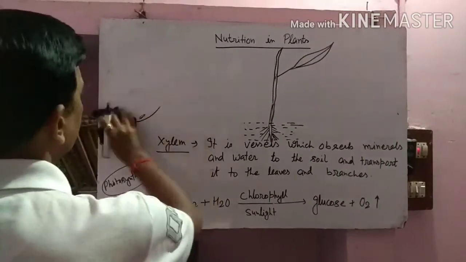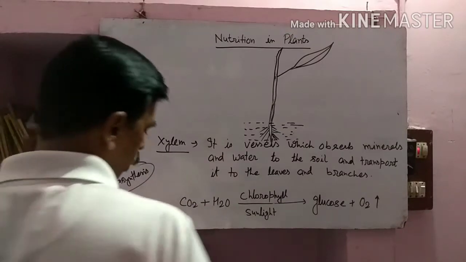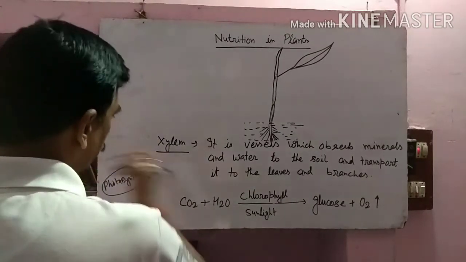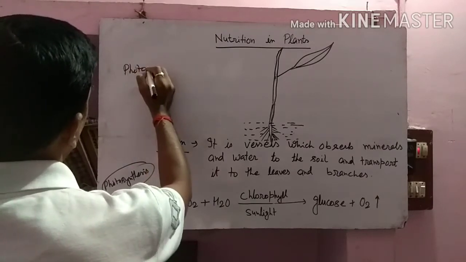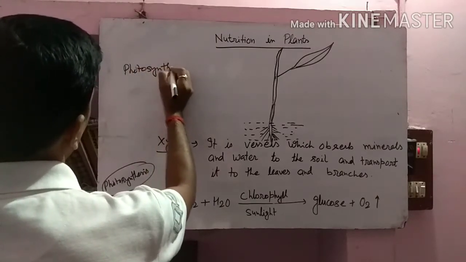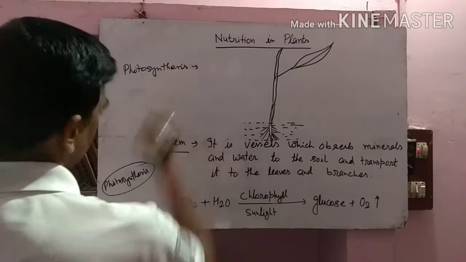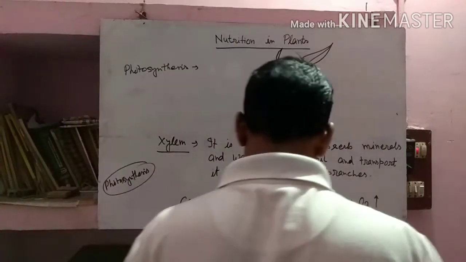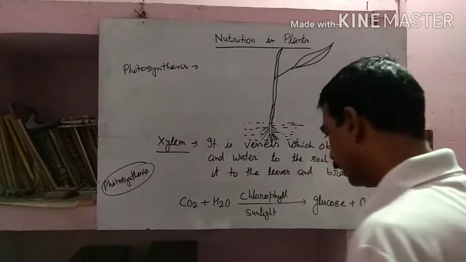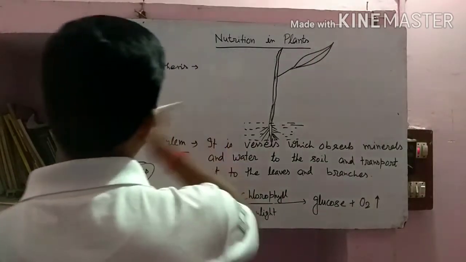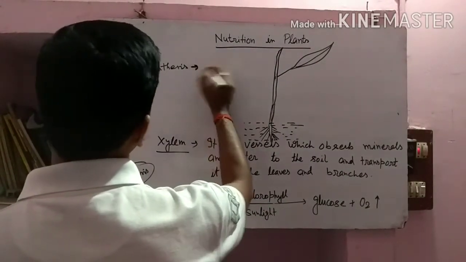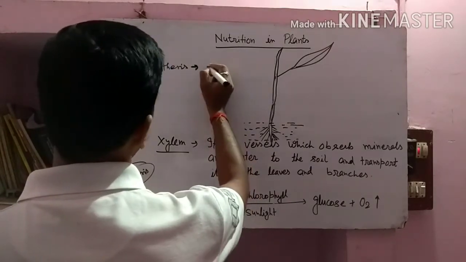Photosynthesis is a process. So you can write in short like this: